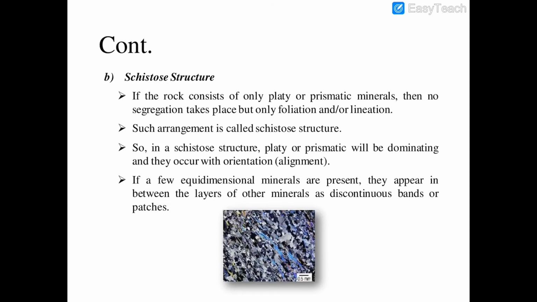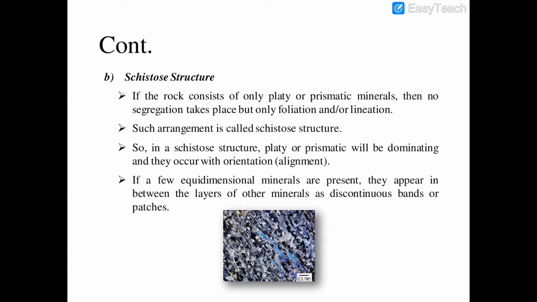Next is schistose structure. If the rock consists of only platy or prismatic minerals, then no segregation takes place but only foliation and or lineation. Such arrangement is called schistose structure. So, in a schistose structure, platy or prismatic minerals will be dominating, and they occur with orientation or alignment. If a few equidimensional minerals are present, they appear in between the layers of other minerals as discontinuous bands or patches.